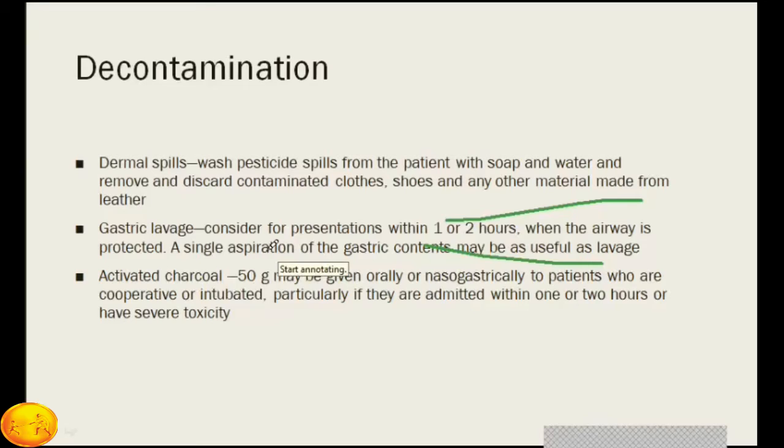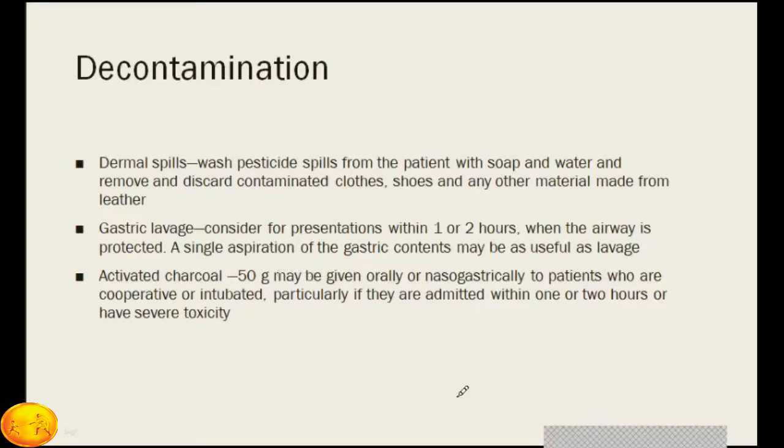When you put a Ryle's tube and try to give a gastric lavage, there is a high chance that the patient may aspirate the vomitus and cause more damage. So it is better to take control of the airway first and then give gastric lavage. A single aspiration of gastric content may be useful, but remember again, you have to do it as early as possible.